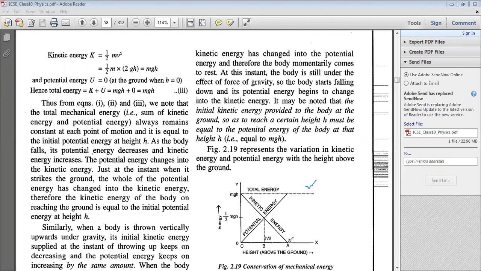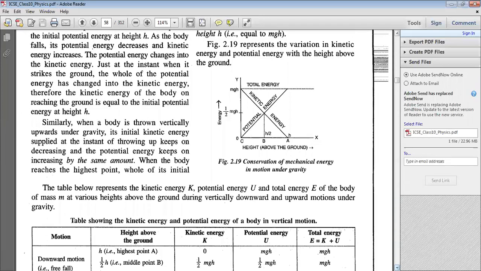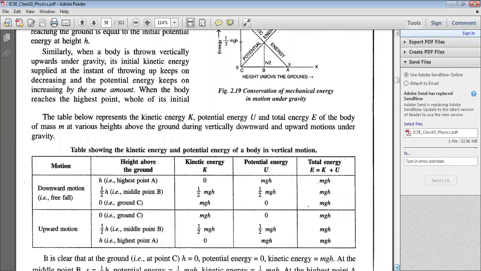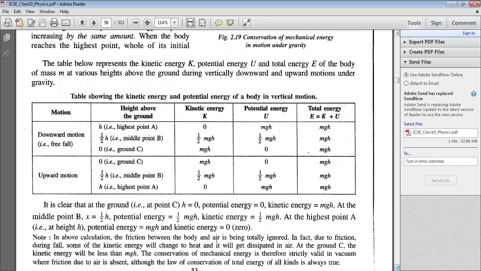So this is a very, very important graph from the exam point of view. From this table you can understand how the body behaves at different heights, at point A, at point B, and at the ground level.